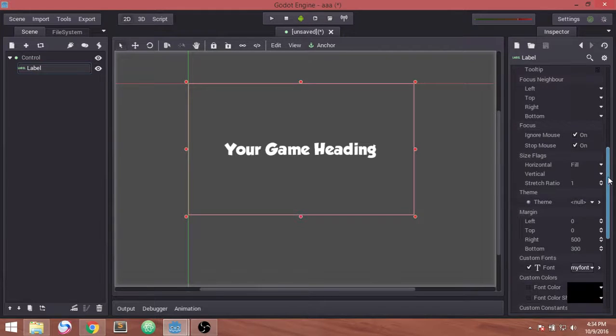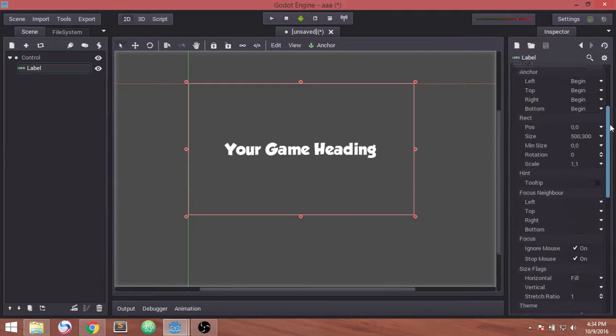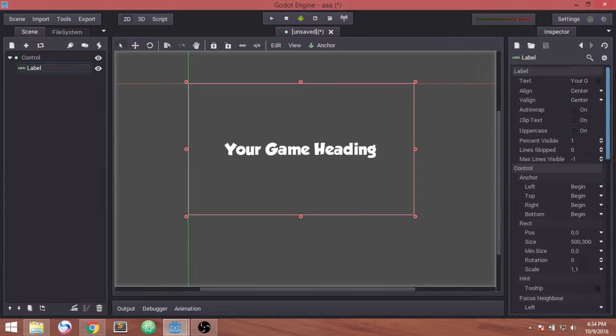You have to adjust the font size before importing. Adjust the font size before importing. After you import, you can't change the font size. That's great, so easy.